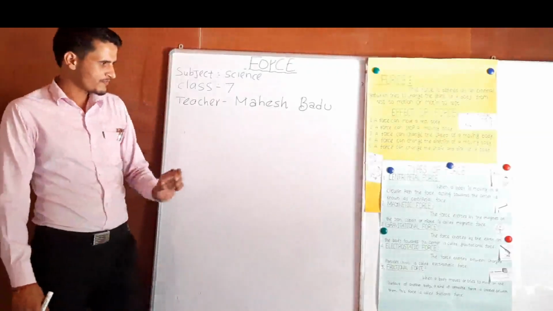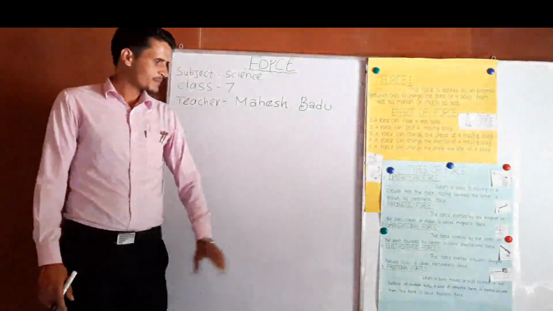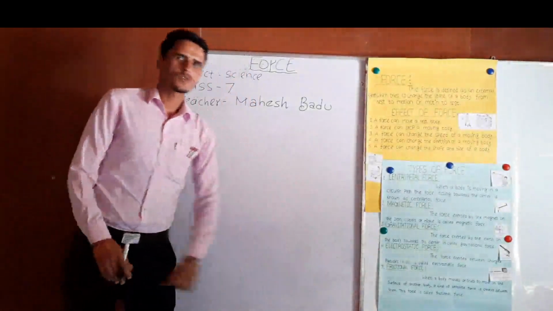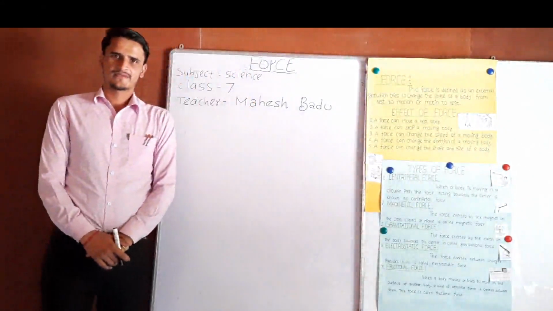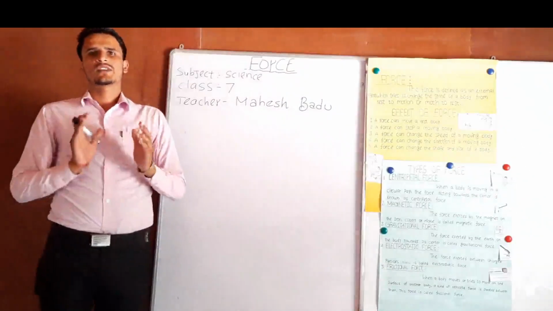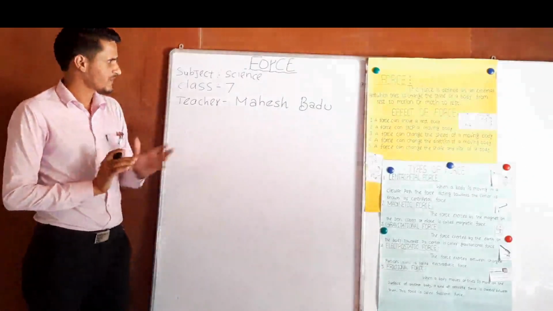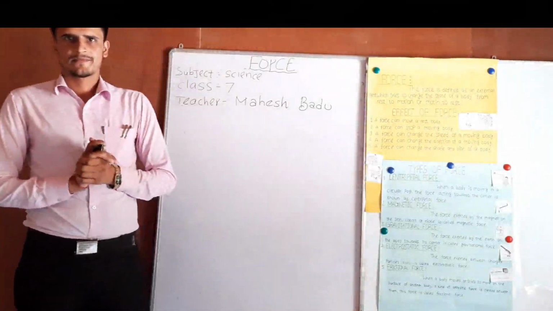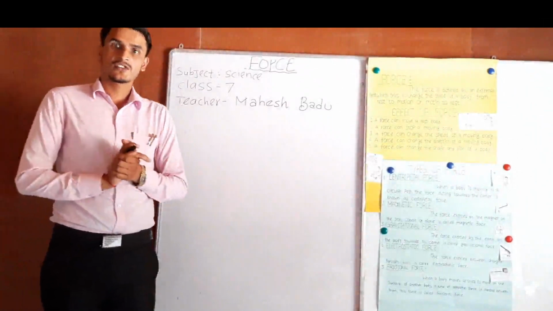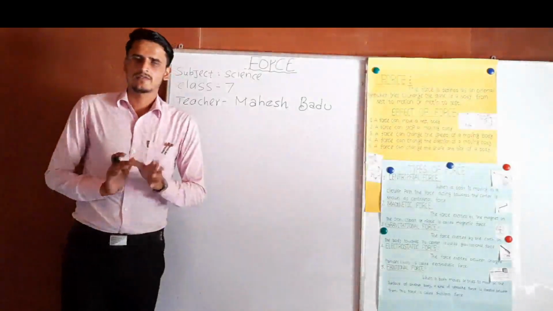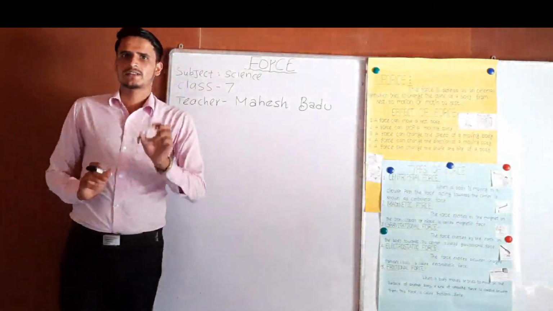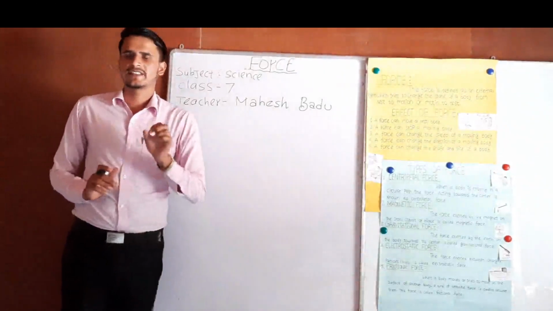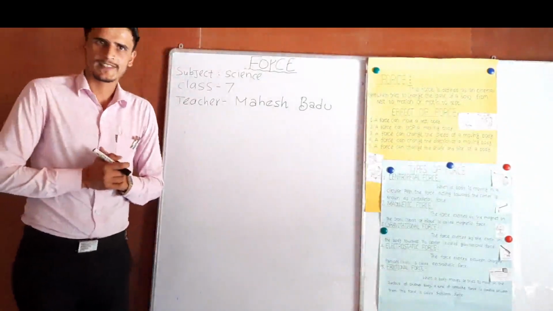Dear children, the next type of force is electrostatic force. What? Electrostatic force. At first, all matter, every substance, is made of the smallest particles, atoms or molecules.